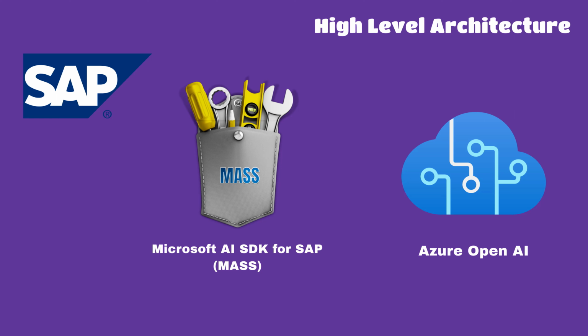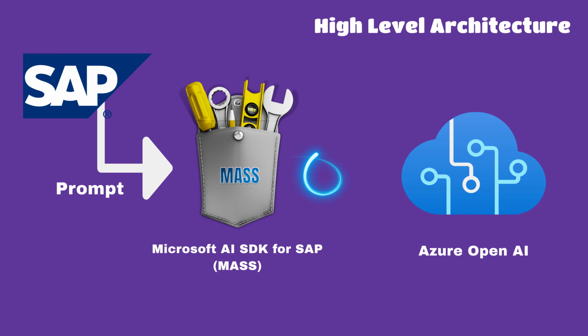When the user clicks on the Summary button, the ABAP layer interacts with this AI SDK for SAP and generates a prompt. AI SDK for ABAP sends this prompt to the AI engine, in this case Azure OpenAI, which then generates the summarization. The generated summary is made available back in SAP thanks to the use of AI SDK for ABAP and its easy integration with the ABAP layer.